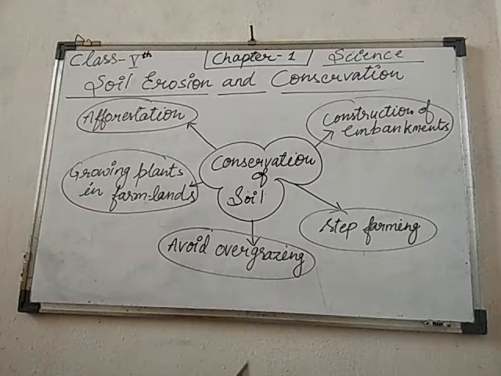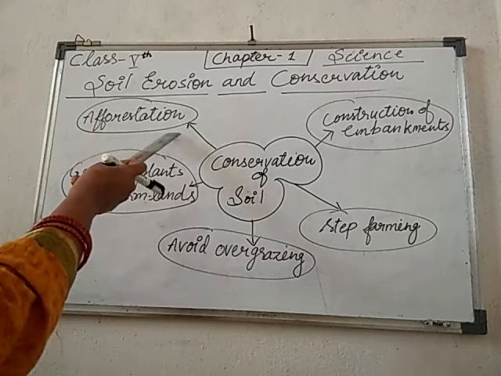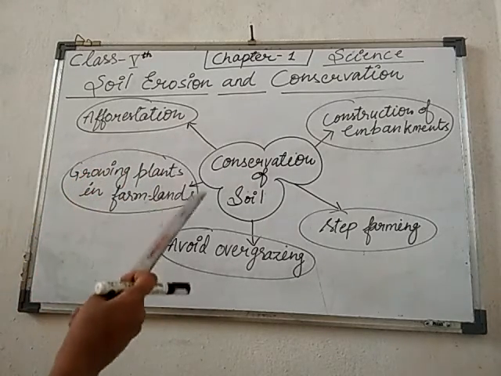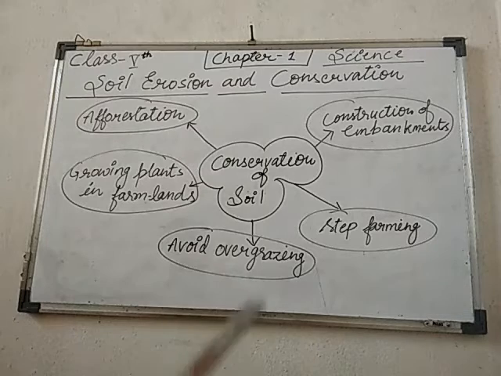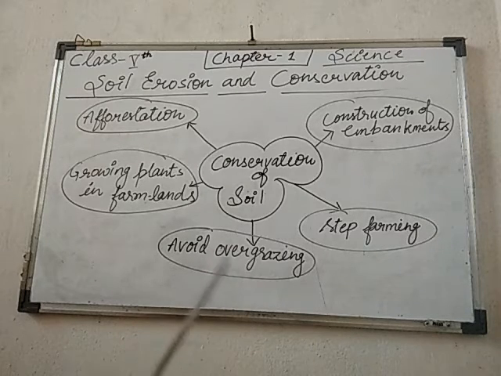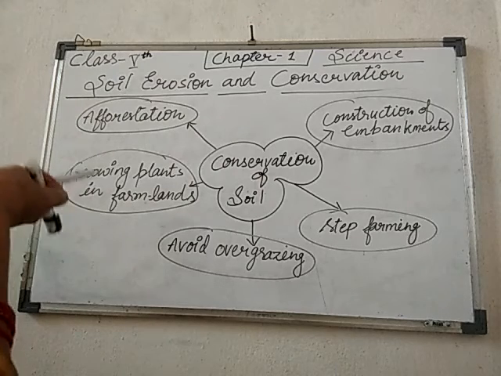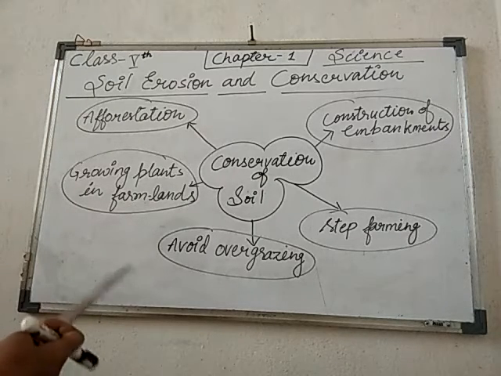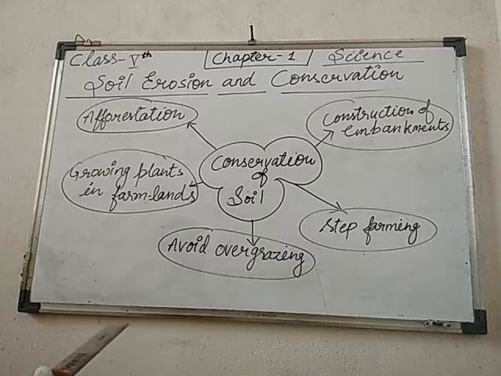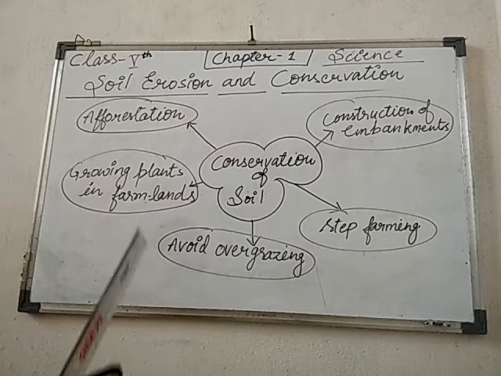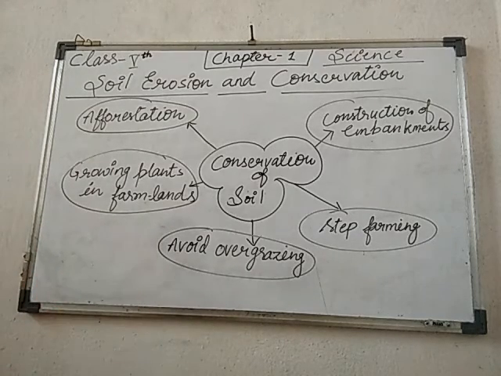Okay, and let me tell you that afforestation is just the opposite, vice versa. Afforestation means growing of trees. Growing of trees on a large scale is called afforestation. Is it clear? It means that if trees have to be cut down from the forest for various needs, then new trees should be planted in the same place.